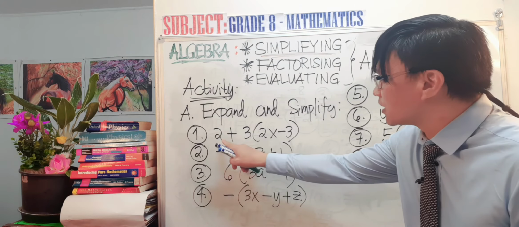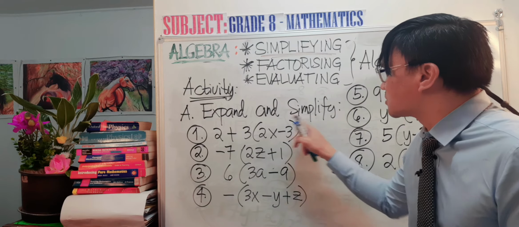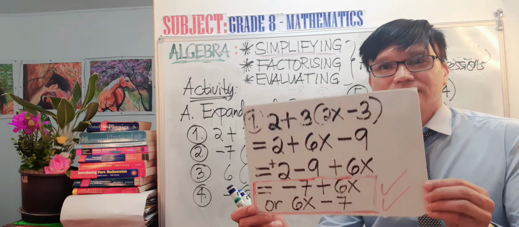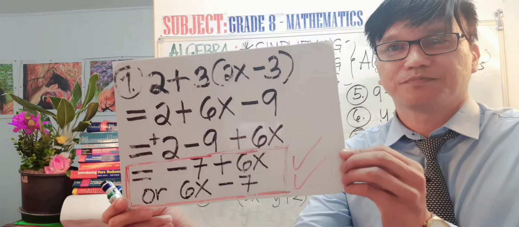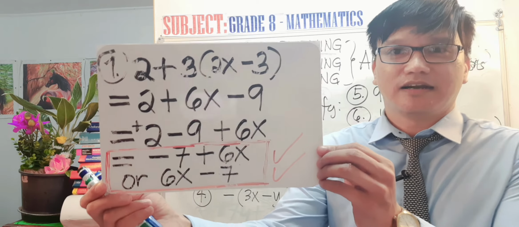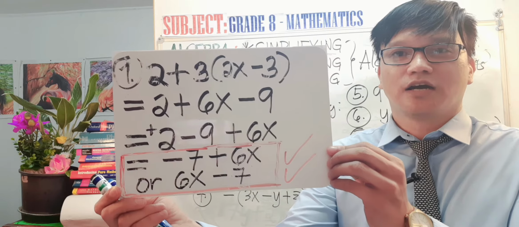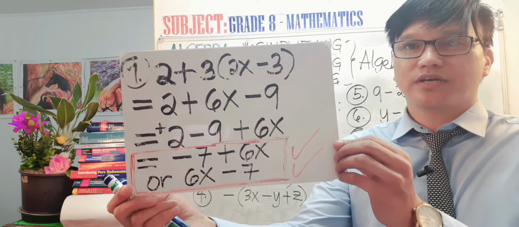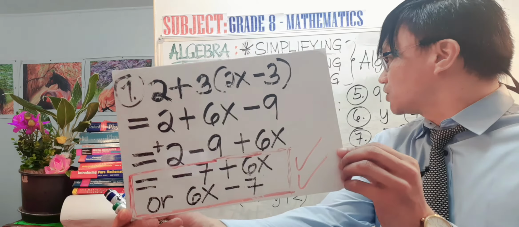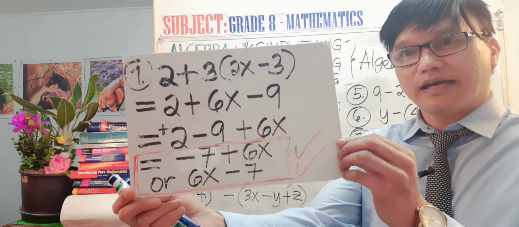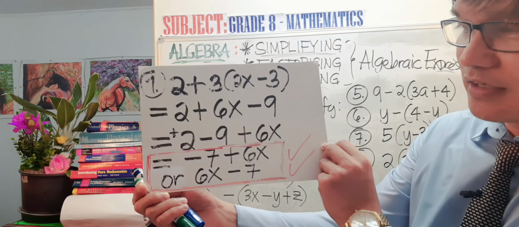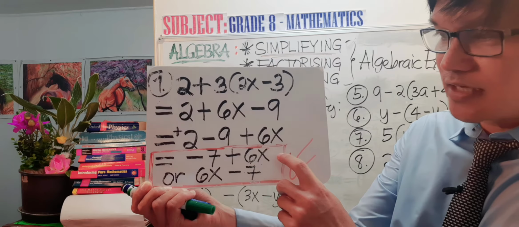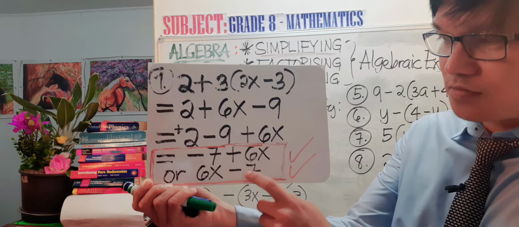Okay, for question number 1, expand and simplify for this given. This is the working out. Can you see it? We have 2 plus 3 open 2x minus 3. And our final answer here is negative 7 plus 6x, or 6x minus 7.